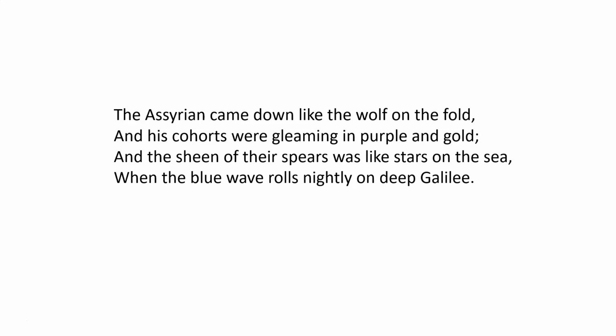And the sheen of their spears were like stars on the sea. So again, this use of a simile, a second simile in this stanza. We had wolf on the fold, and now we've got spears like stars on the sea. So think about just the sheer staggering magnitude of this army. Their spears, it was like a sea of spears, like stars on the sea. This again reflects the sheer numbers involved in the Assyrian army. It suggests that they were very well backed in terms of the weapons they were using.